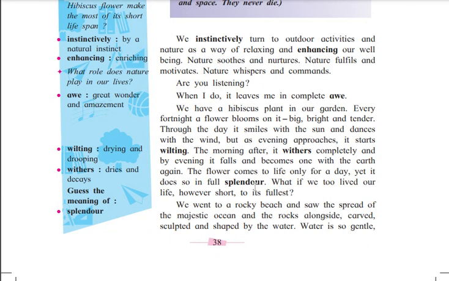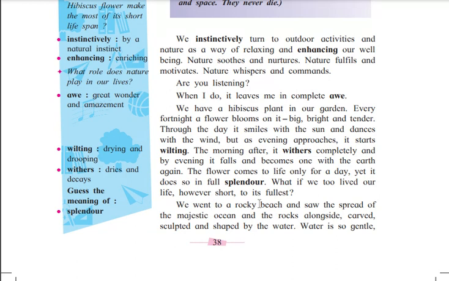The flower comes to life only for a day, yet it does so in full splendor. So here the writer is saying that the flower comes into this life for only one day, but it lives the life fully, 100%, fully dancing, happily. And what if we too lived our life like this, however short, but to the fullest?